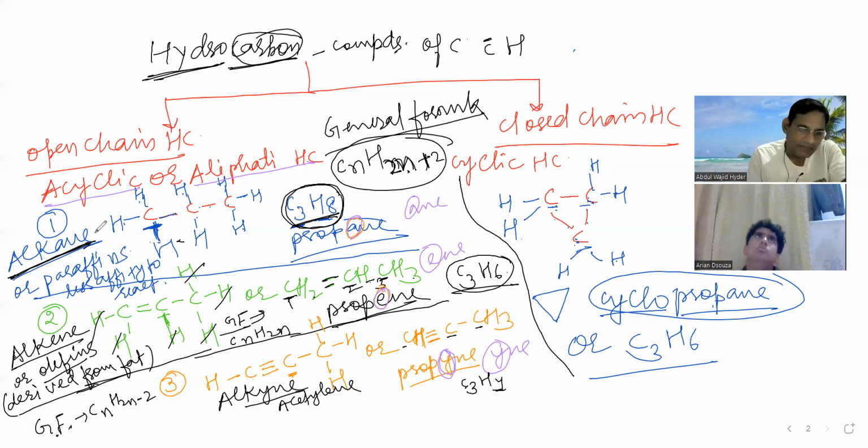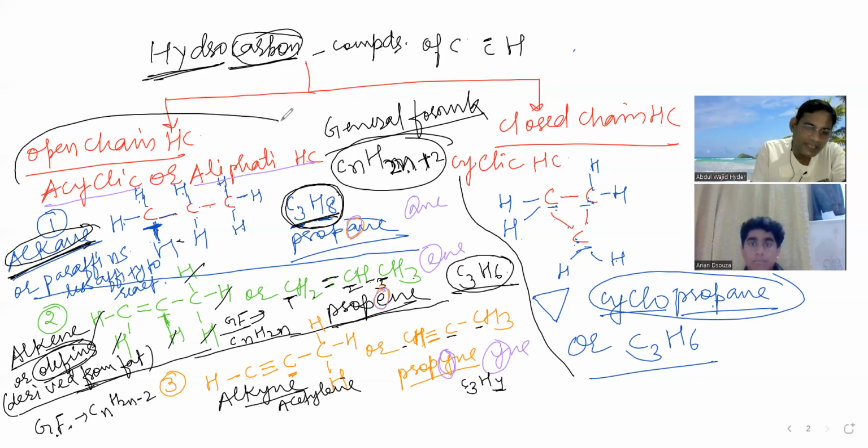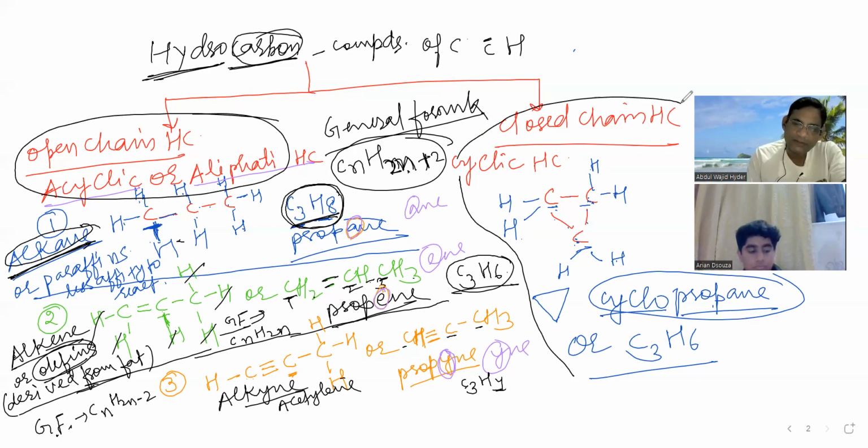Alkane has some meaning, alkenes have some meaning, but acetylene does not have any meaning. Without any reason, that name has been given to them. That's why it is not a good name. Okay, I got it. Now we'll focus on this open chain, acyclic or aliphatic hydrocarbon first, then we will go to the closed chain hydrocarbons, so that your concept gets cleared.